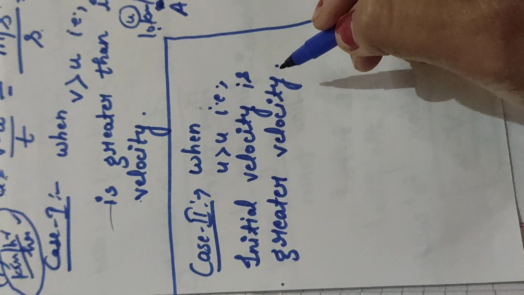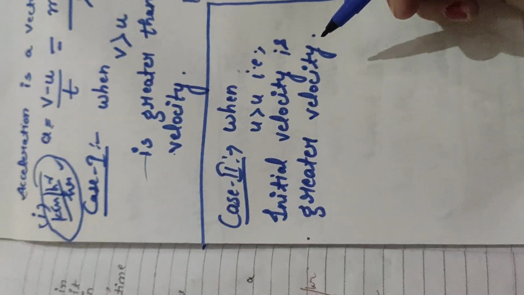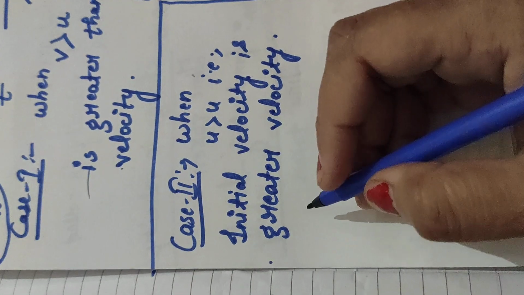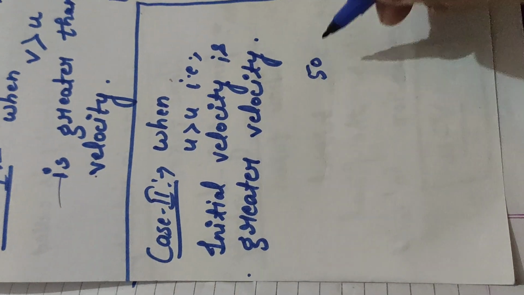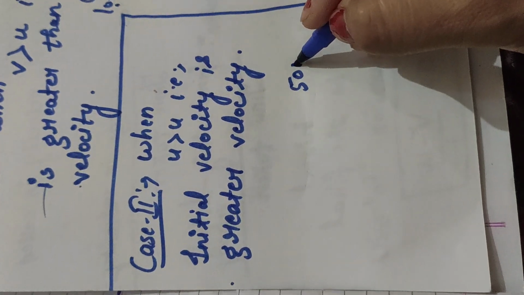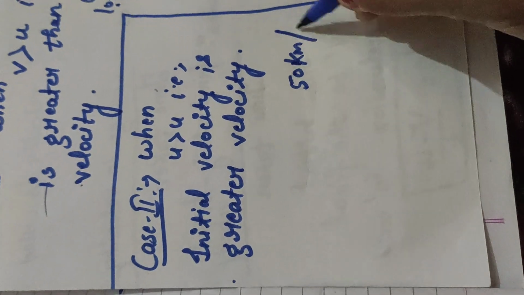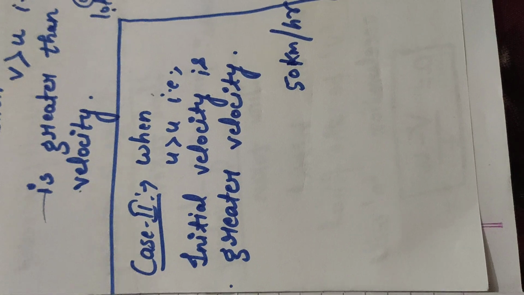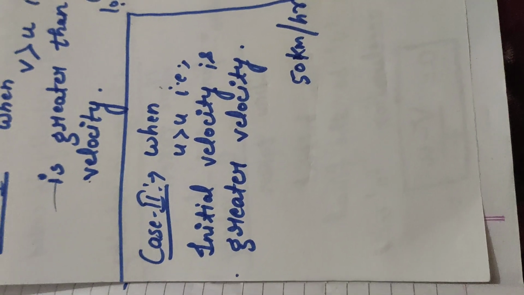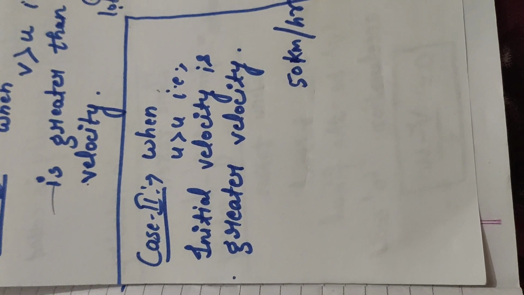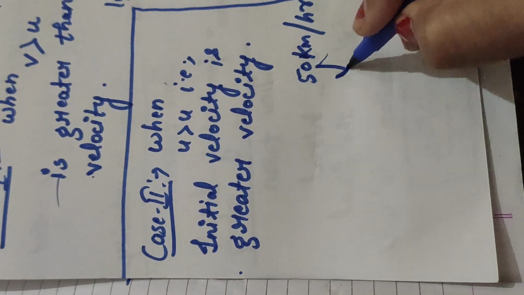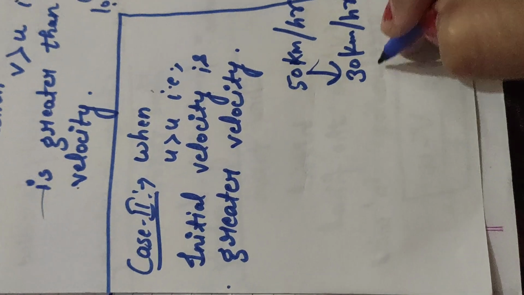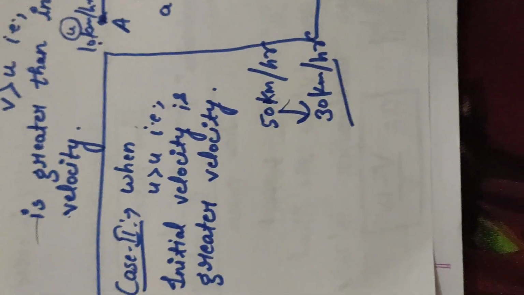Suppose you were riding your bike on a plain road, traveling with a speed of 50 kilometer per hour, and after that you take a turn and enter a busy road. Then what happens? You will have to apply some brakes and your speed reduces to 30 kilometer per hour or 20 kilometer per hour. I have taken 30 kilometer per hour for an example.